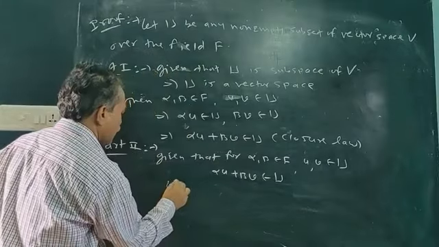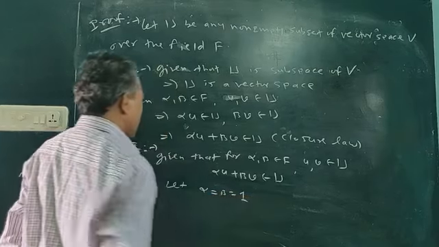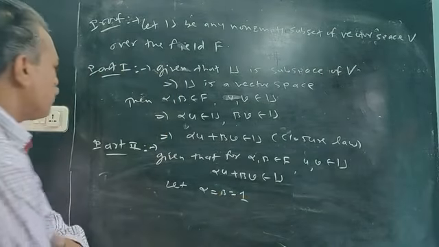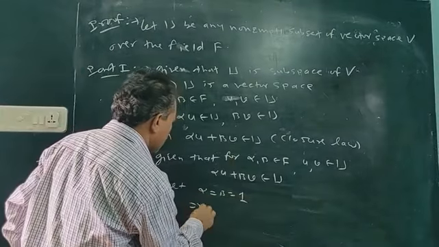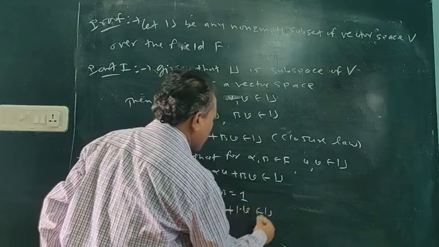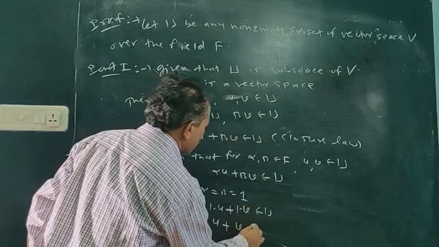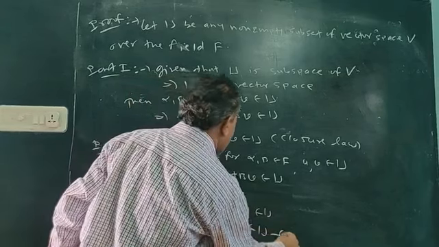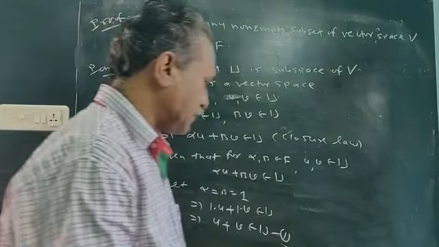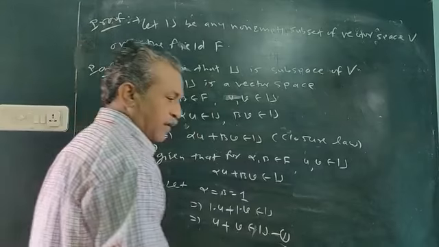Here, if you take alpha equals 1 and beta equals 1, then this becomes 1 into u plus 1 into v belongs to U. So 1 into u is u, 1 into v is v. So u plus v belongs to U. This is the first point of the previous theorem.